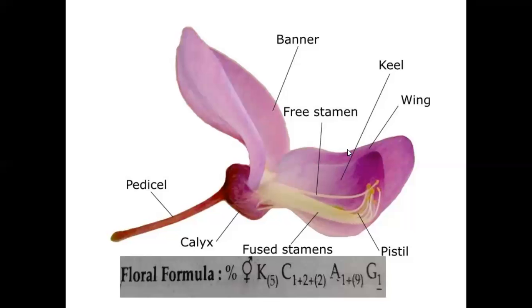Insects land on the wings, and pressure is applied on the wings as well as on the keel petals during the collection of nectar. By this pressure, the keel petals open, and at the same time the essential organs come out from the keel. This type of pollination mechanism is called piston mechanism pollination. Piston mechanism pollination occurs in the Fabaceae family.